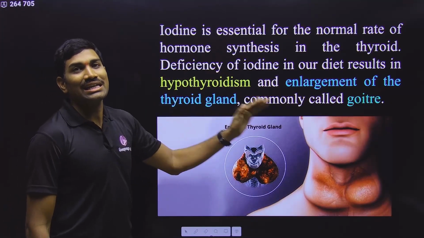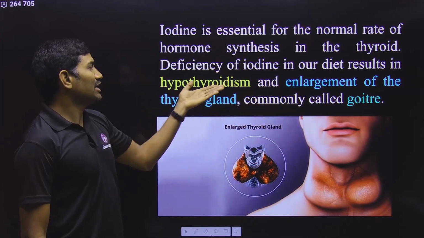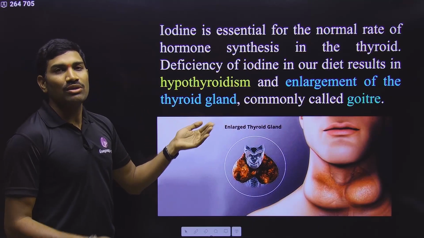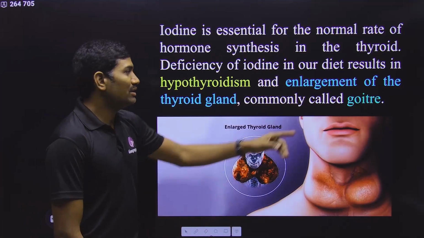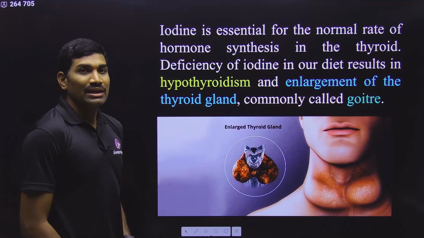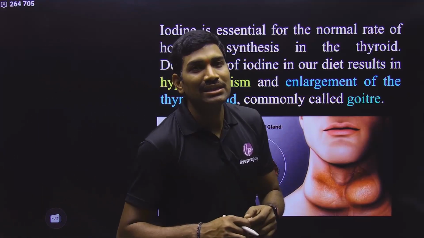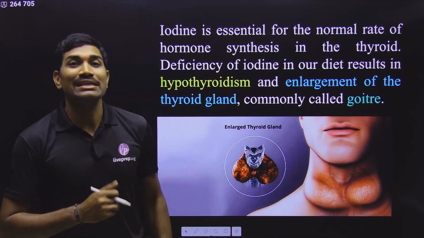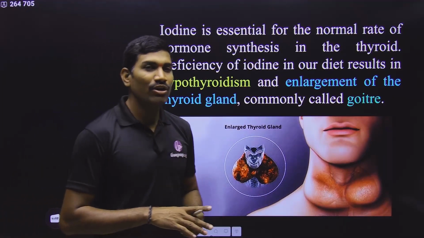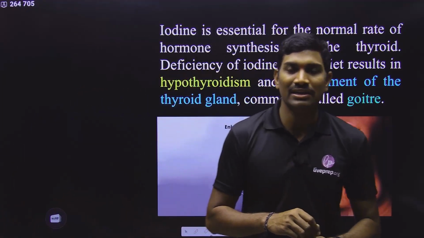If we are not getting enough iodine, then what happens? It will lead to hypothyroidism, so less production of the thyroid hormones. And here generally what we are observing is enlargement of the thyroid gland. If iodine is not taken in enough quantity, why is the thyroid gland enlarging?